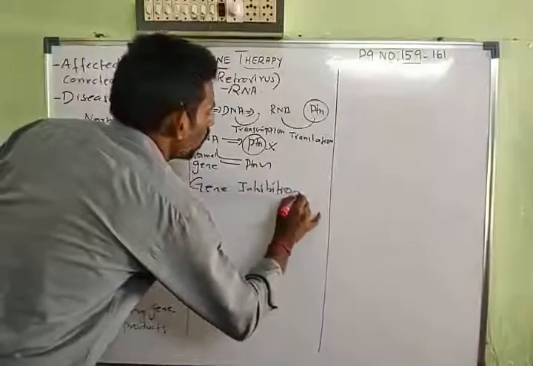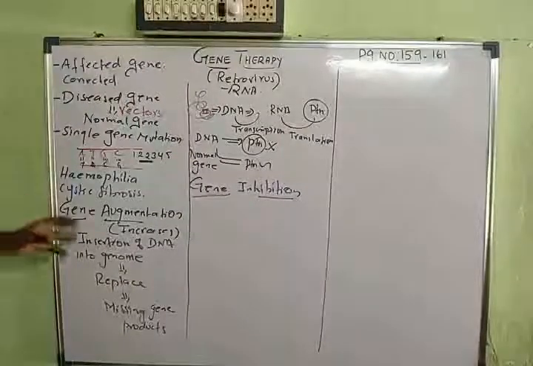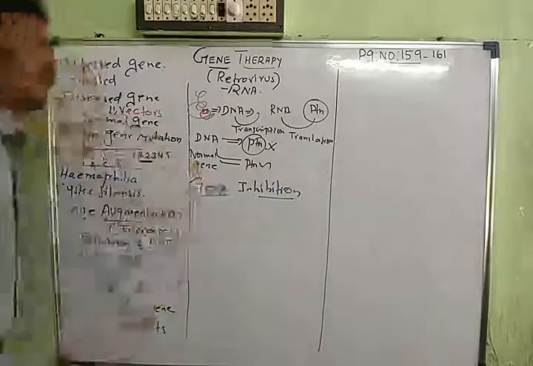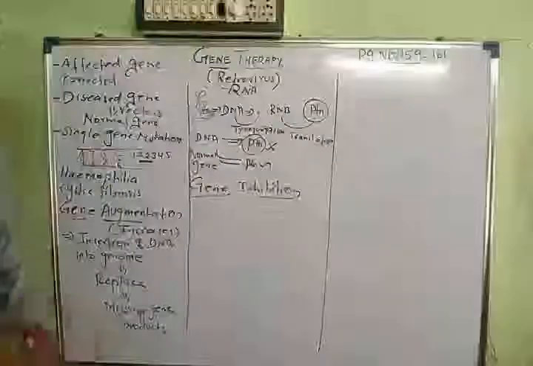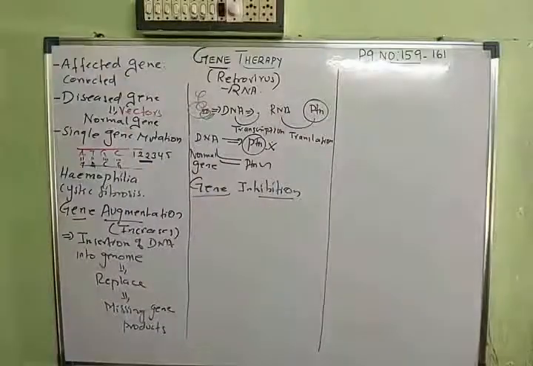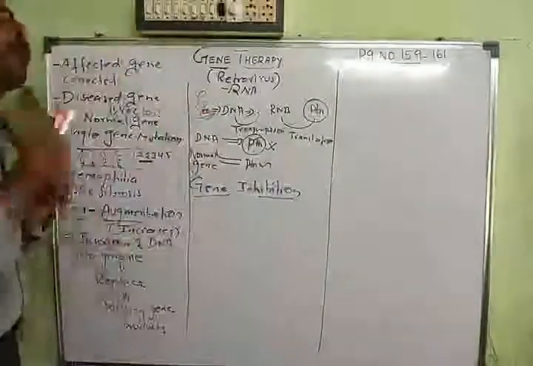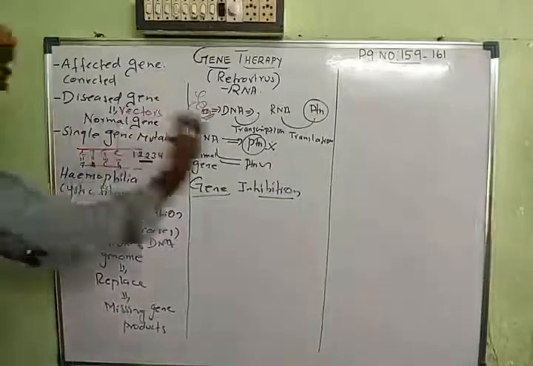Now, this is the other strategy of gene therapy. One is gene augmentation, another one is gene inhibition. In gene inhibition, the word itself you can very clearly understand. The gene is going to inhibit, the gene is going to stop. Sometimes the gene cannot produce the protein, so you are replacing the gene and giving the gene so that a protein is being produced.